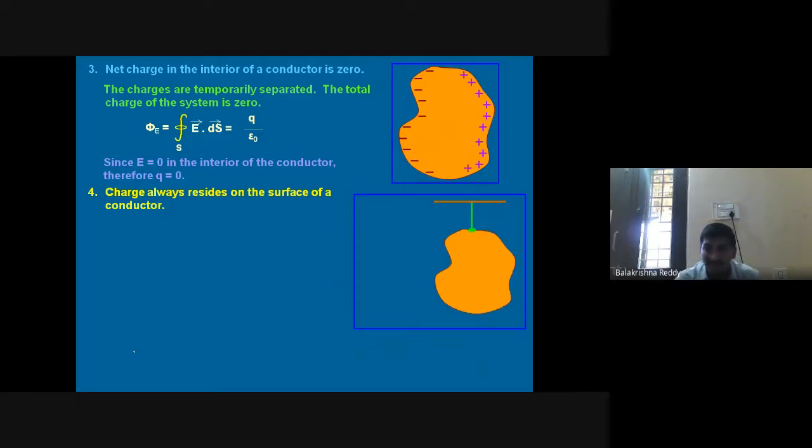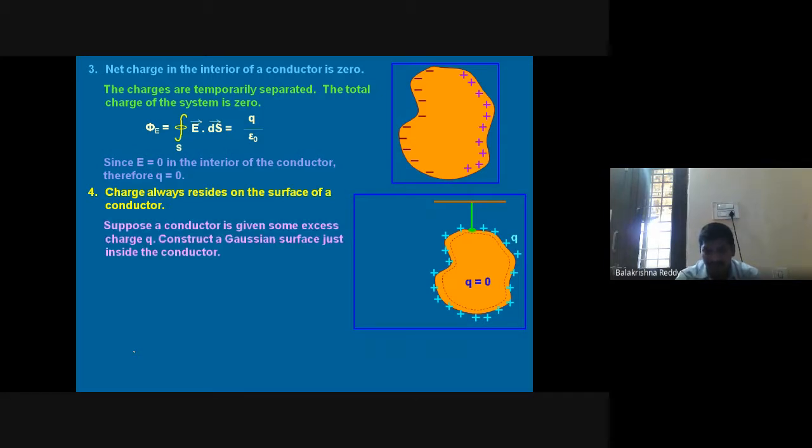Charge always resides on the surface of a conductor. It never resides inside the conductor. So this helps the process of electrostatic shielding also. If you want to find the field inside the conductor, we can assume a Gaussian surface. Then for finding the field you need some charge, but it is not available. So the electric field is also not there, since there is no charge.